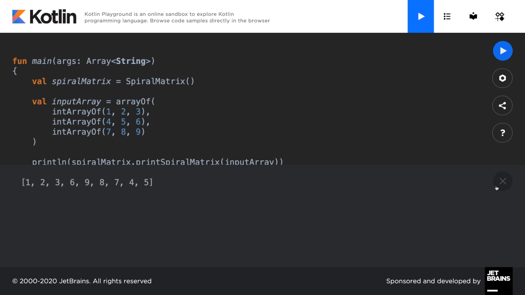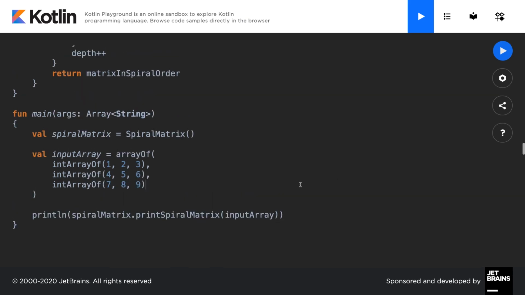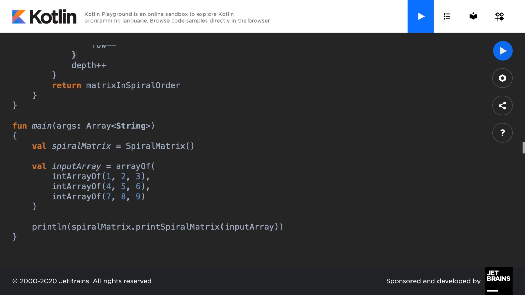Now I encourage you to go ahead and test this on different matrices as well. Bigger matrices, different values, different data types. As you test it on different inputs, perhaps you'll discover some edge cases that we may have to also account for as a challenge. But other than that, we have gone ahead and solved this interview question of spiral matrix. Quite a common question, so congratulations everyone on solving the spiral matrix interview question. Head on over to the next lecture where we're going to look at a more advanced question pertaining to matrices.